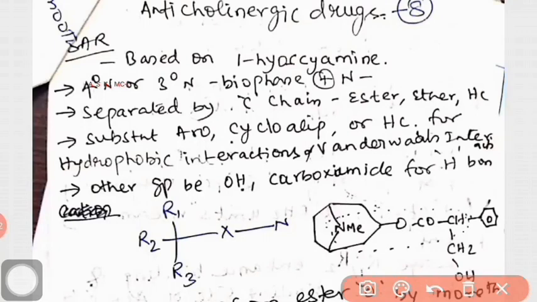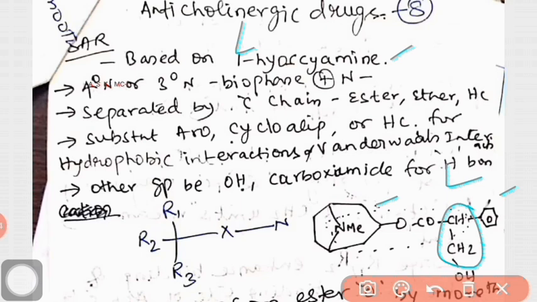Here, based on hyoscyamine, that is L-hyoscyamine, it has a structure similar to atropine only, but the isomerism at this point is L, levo isomerism. Racemic mixture is atropine, whereas hyoscyamine is the enantiomer.